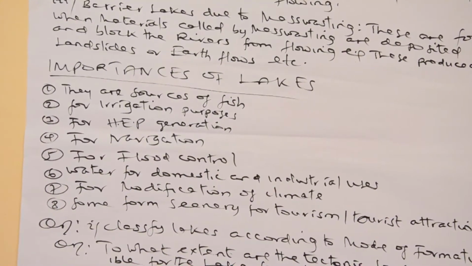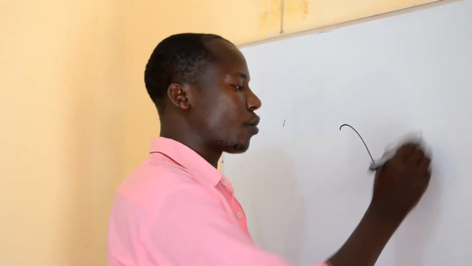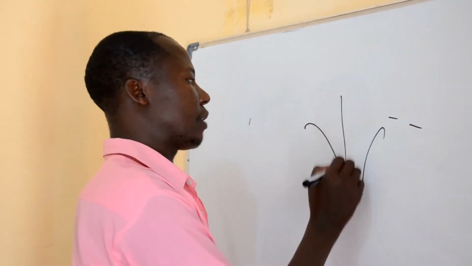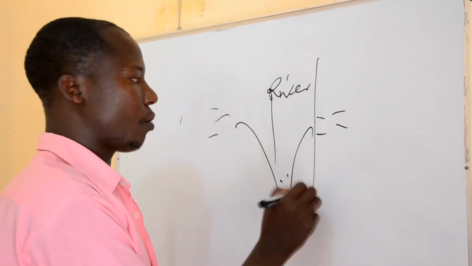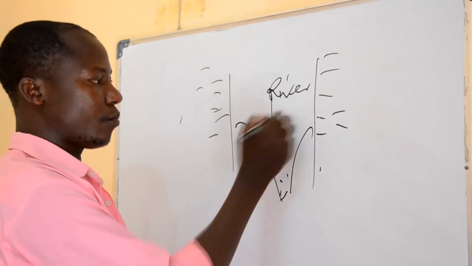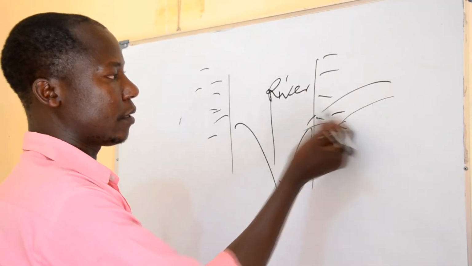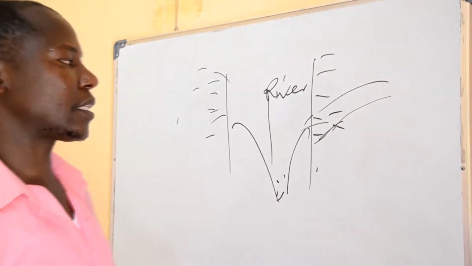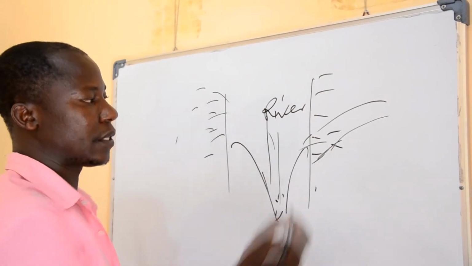Okay, another importance is flood control. But you have to remind yourself of the meaning of flood. Flood is the outflow of water from the river over the river channel. Therefore, wherever a lake lies along the river, most of the water will be drained into that lake. Water from the landmass will be drained to the depression or lake. Therefore, this draining reduces the water spreading as floods over the surface.